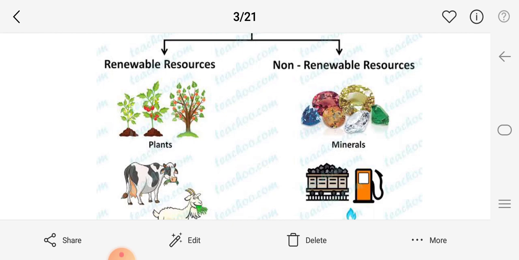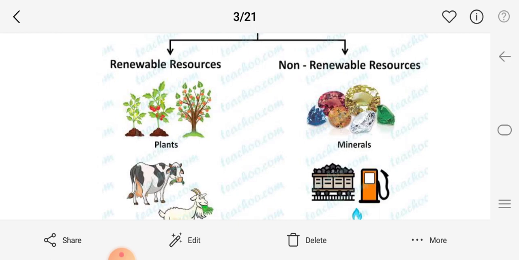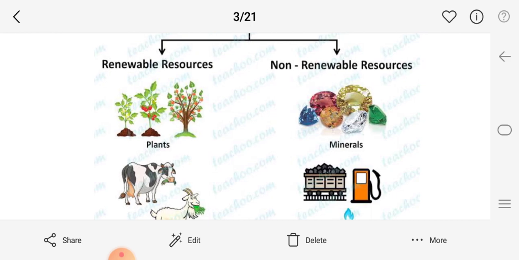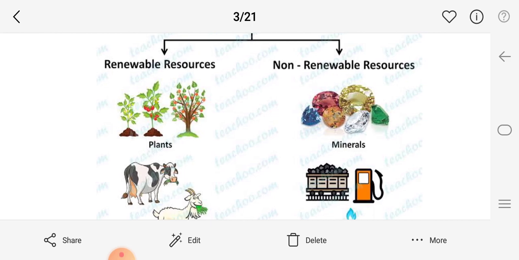Examples: water, soil, forest, air. These are the renewable resources. Let's see the images. I have given plants and animals as examples.